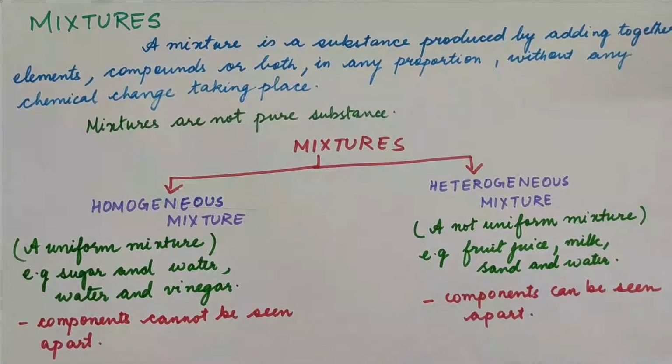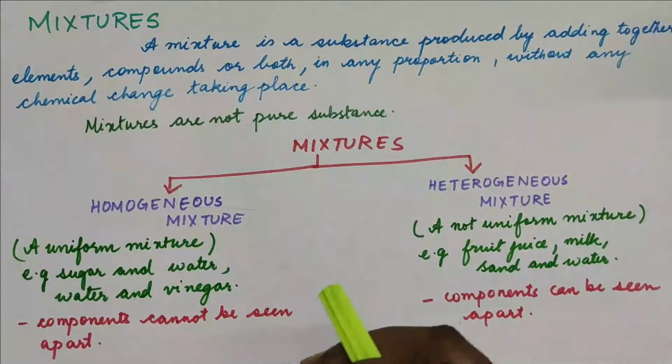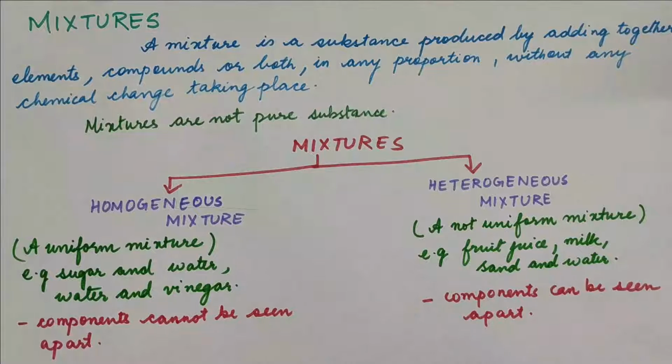And in a heterogeneous mixture, the composition will not be proper. It may be less somewhere, more somewhere, and generally its components are visible. Components can be seen in a heterogeneous mixture, but in a homogeneous mixture components cannot be seen. They mix together so well.